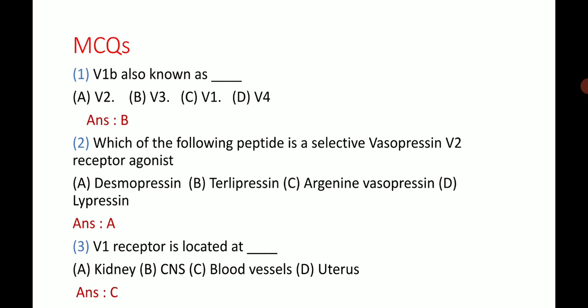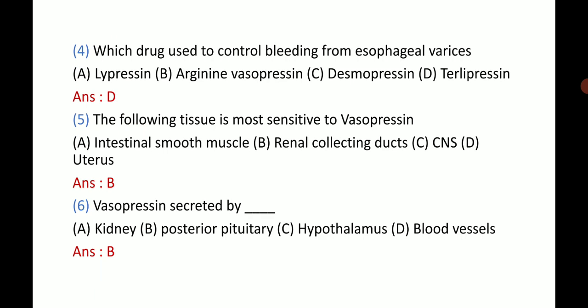V1 receptor is located at A, kidney, B, CNS, C, blood vessels, and D, uterus. The answer is C, blood vessels. We have already seen that V1 receptor is present on the blood vessels and V2 receptor is present on the kidney. Then fourth, which drug is used to control bleeding from esophageal varices? A, lypressin, B, arginine vasopressin, C, desmopressin, and D, terlipressin. The answer is D.